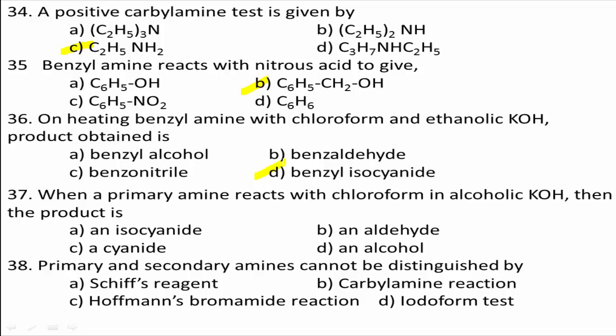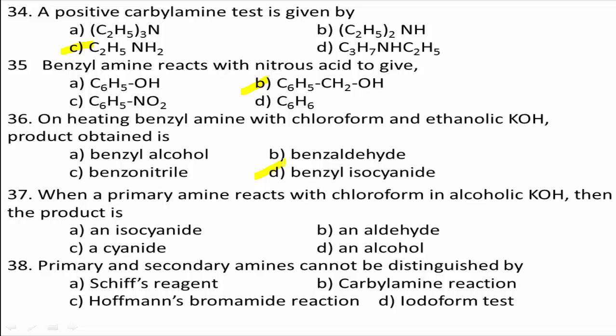Next, question number 37. When a primary amine reacts with chloroform in alcoholic KOH, the product is: option A, an isocyanide; option B, an aldehyde; option C, a cyanide; option D, an alcohol. Students, an isocyanide is formed during this reaction.